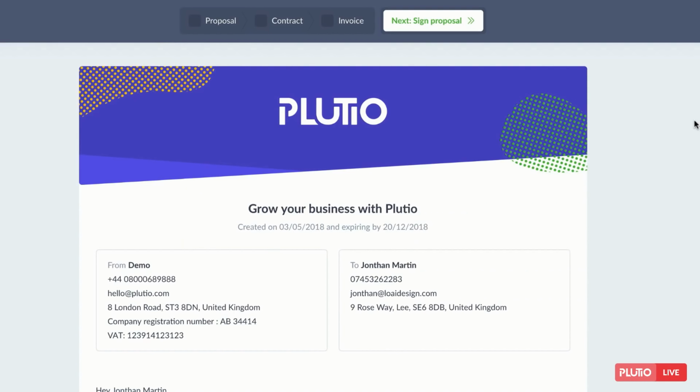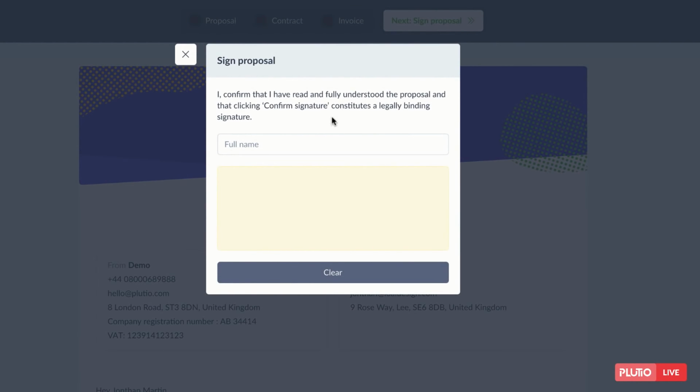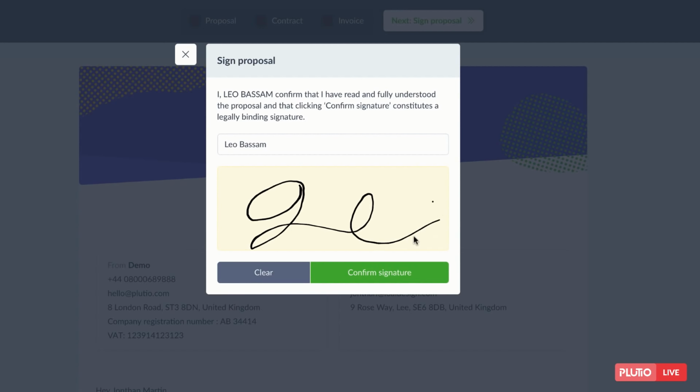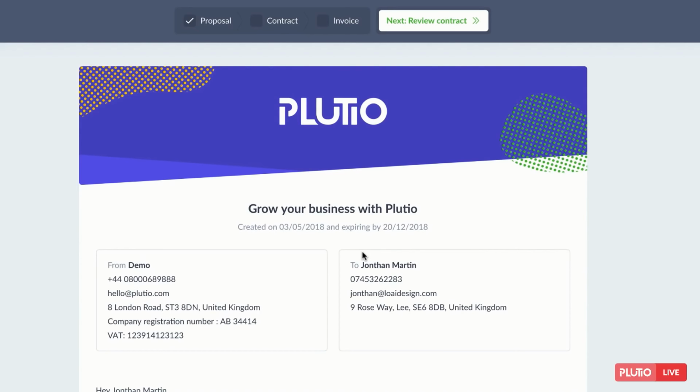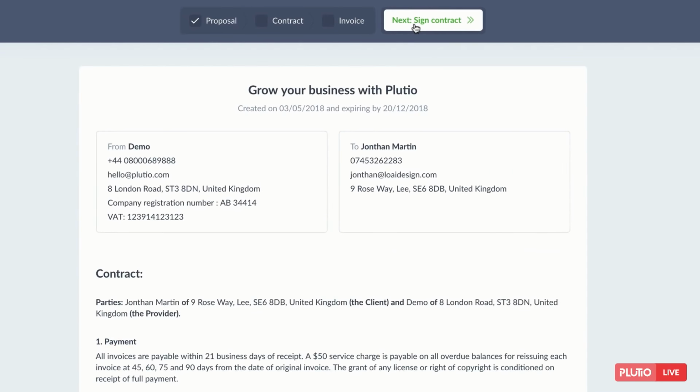The client will then receive an email with a link to open up the proposal online. Let's go ahead and try and sign the proposal. Click on Sign Proposal. The client will then have to type their name and sign. Then move to the next stage, review the contract.